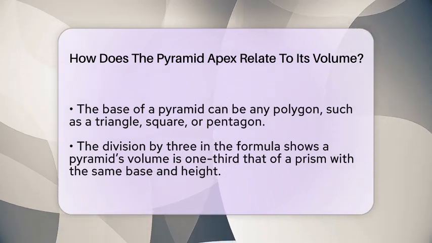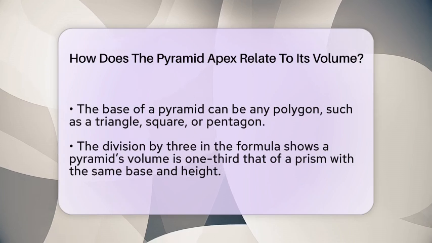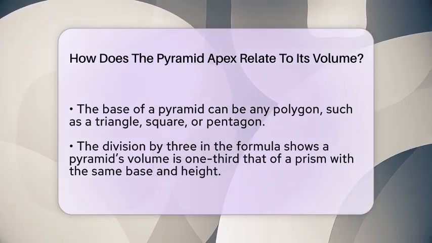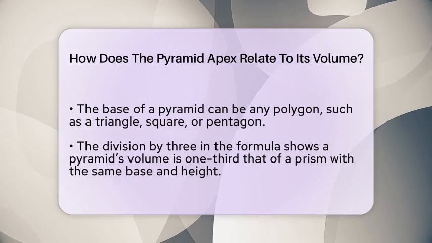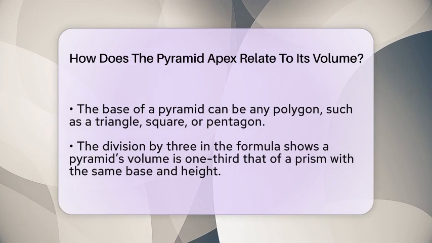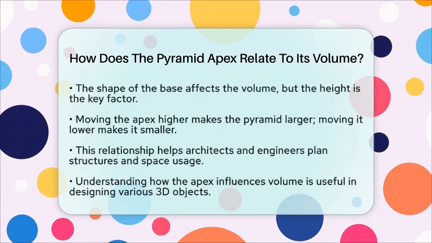The position of the apex is what controls the height, and that height directly affects the volume. So, in simple terms, the higher the apex is above the base, the larger the volume. Lower the apex, and the volume gets smaller.